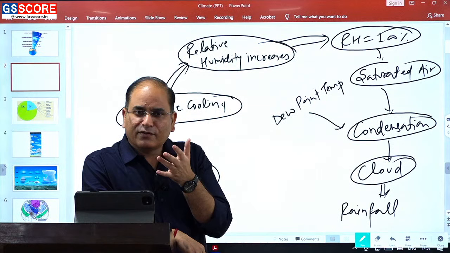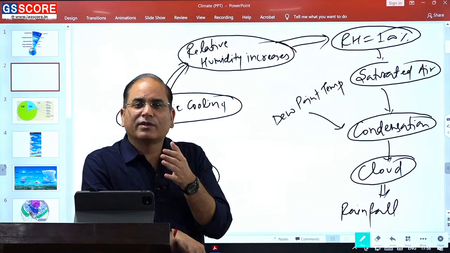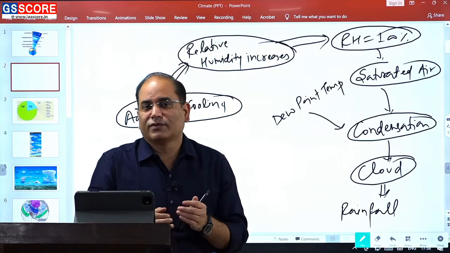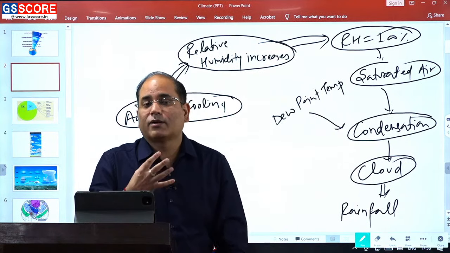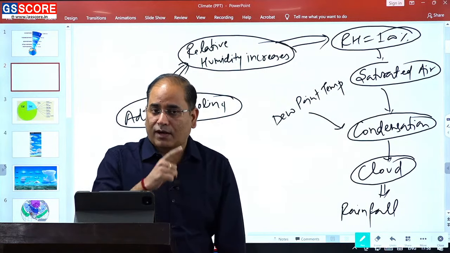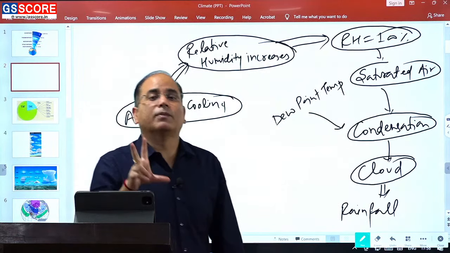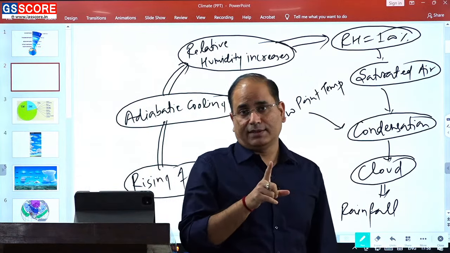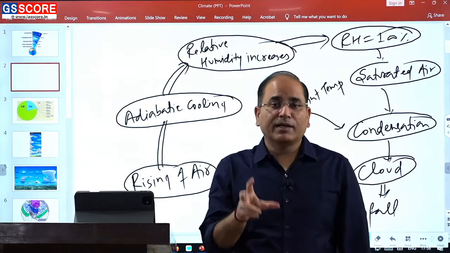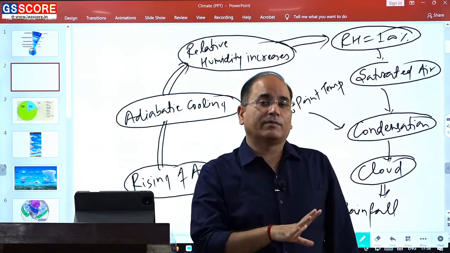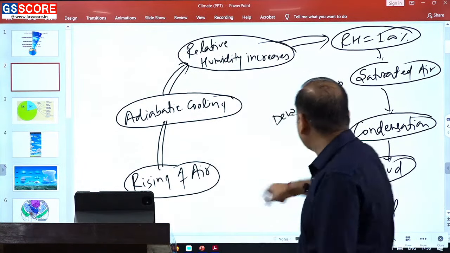and this is not a confusion that is limited to small-scale students. In fact, the majority of students have this confusion. They do not have clarity about what cloud is made up of. Cloud is either made up of ice crystals or water droplets. This is very important. Cloud is not water vapor, because cloud is after the condensation.